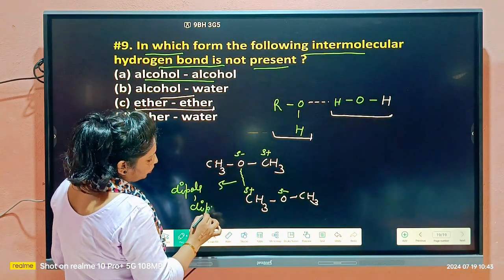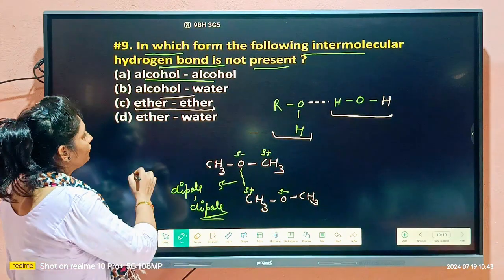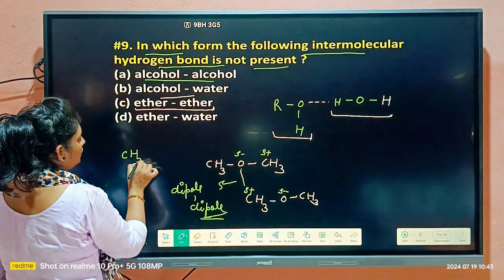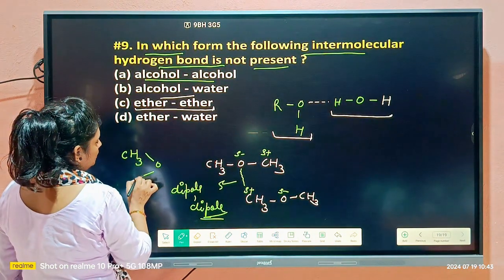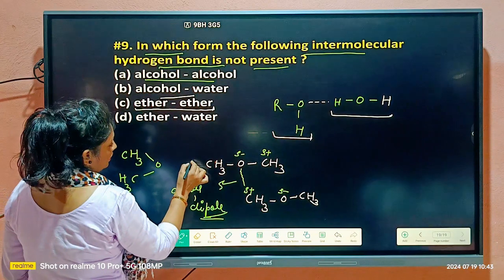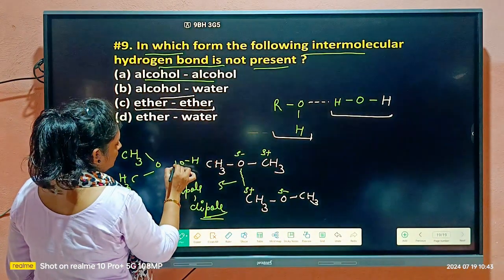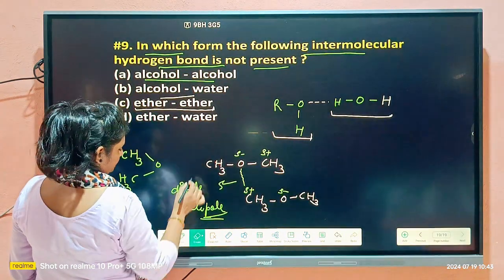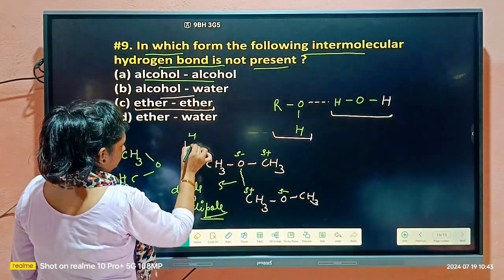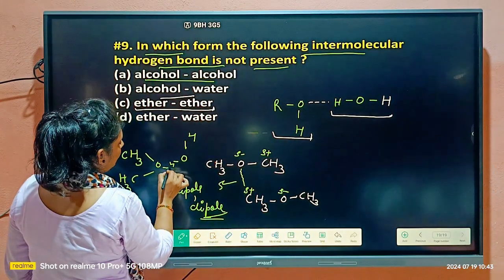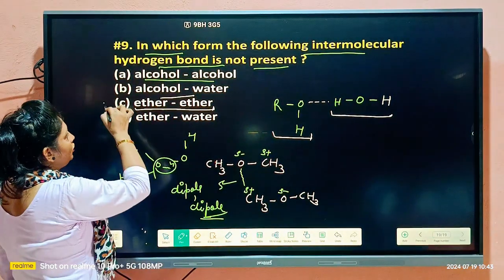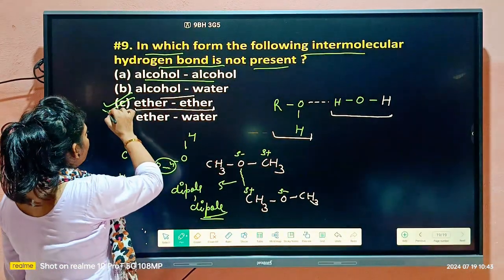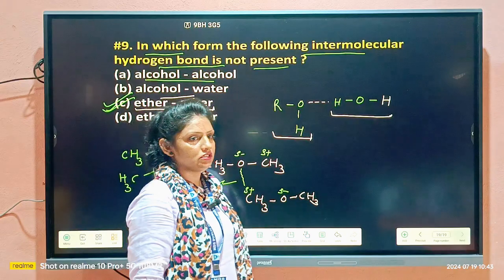No hydrogen bond forms. Ether and water can also form hydrogen bonding. But option C, ether and ether, do not form hydrogen bonding. So option C will be the right option for this question.